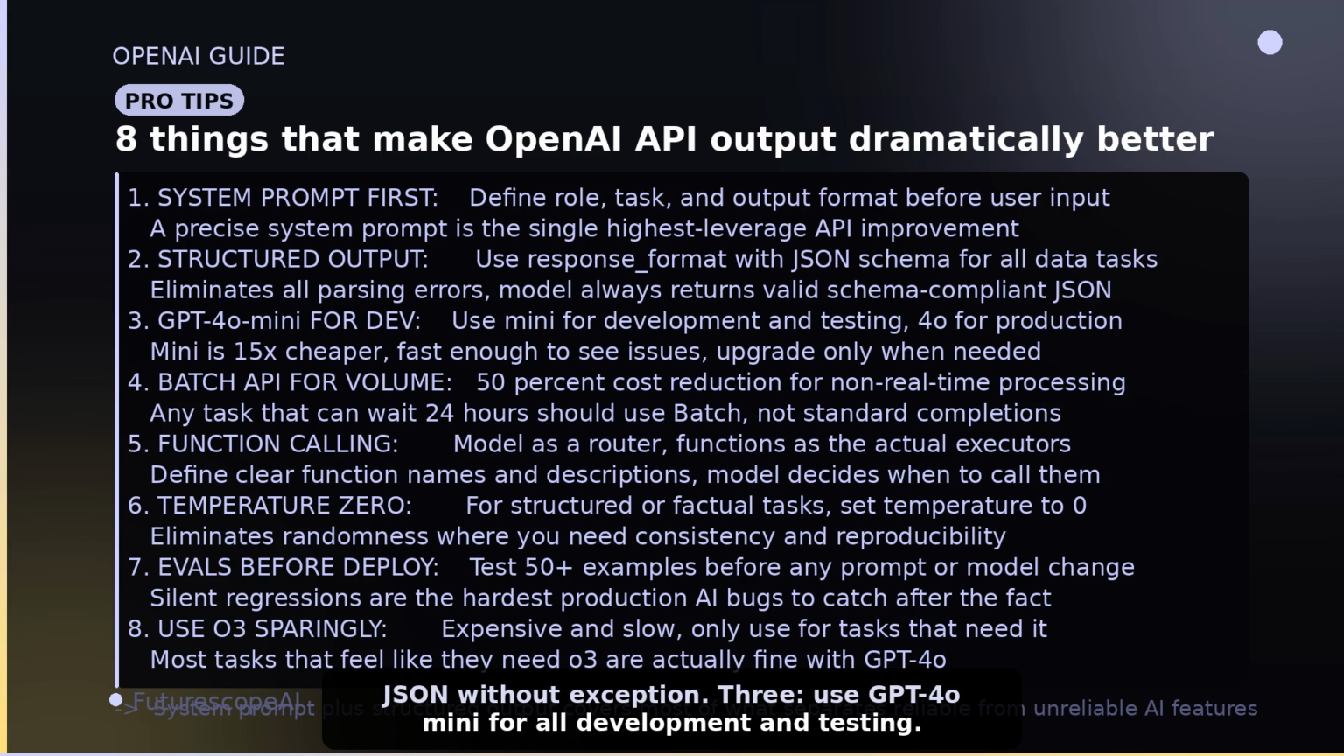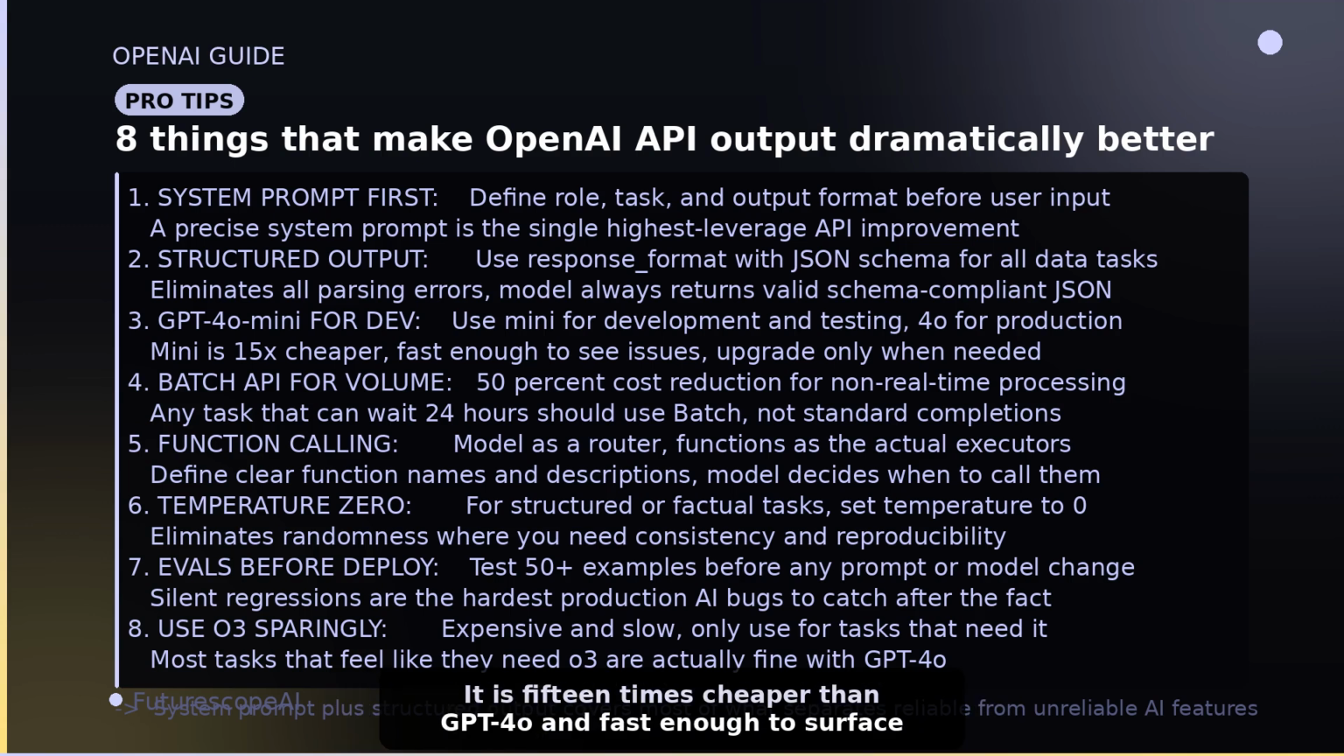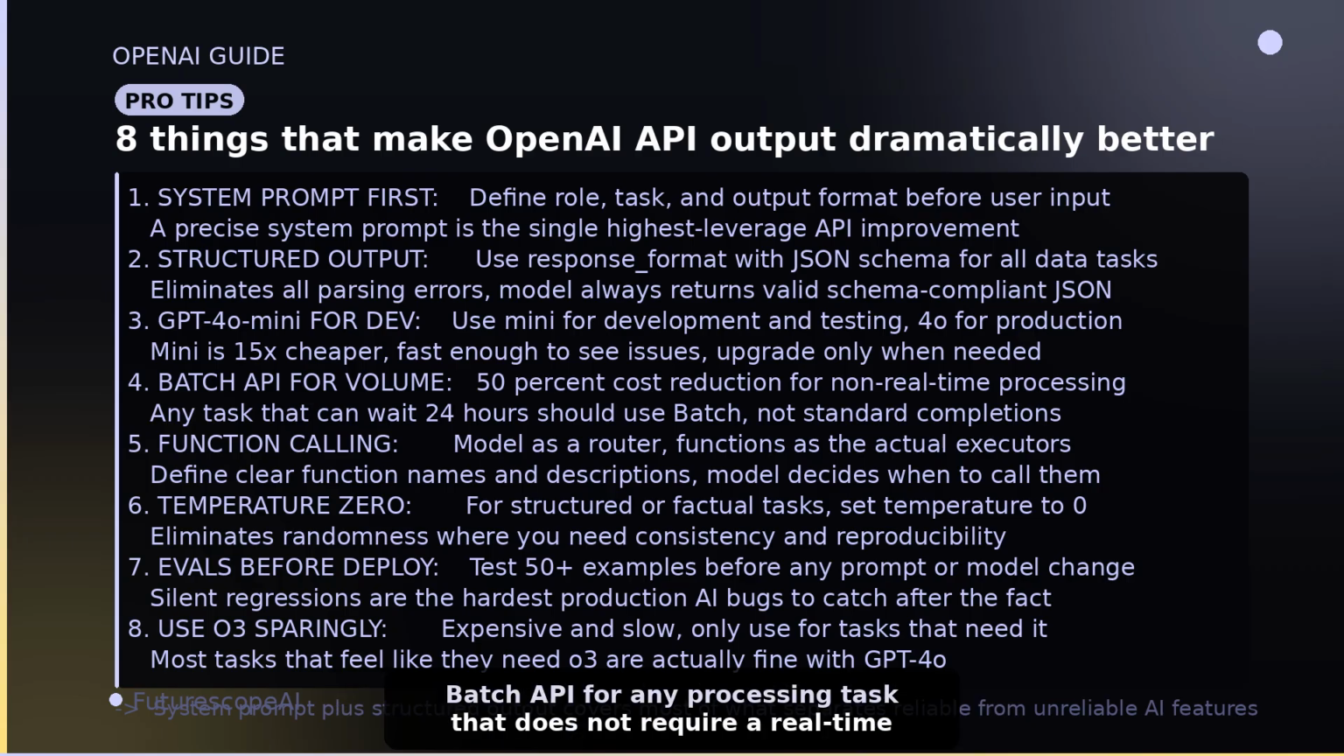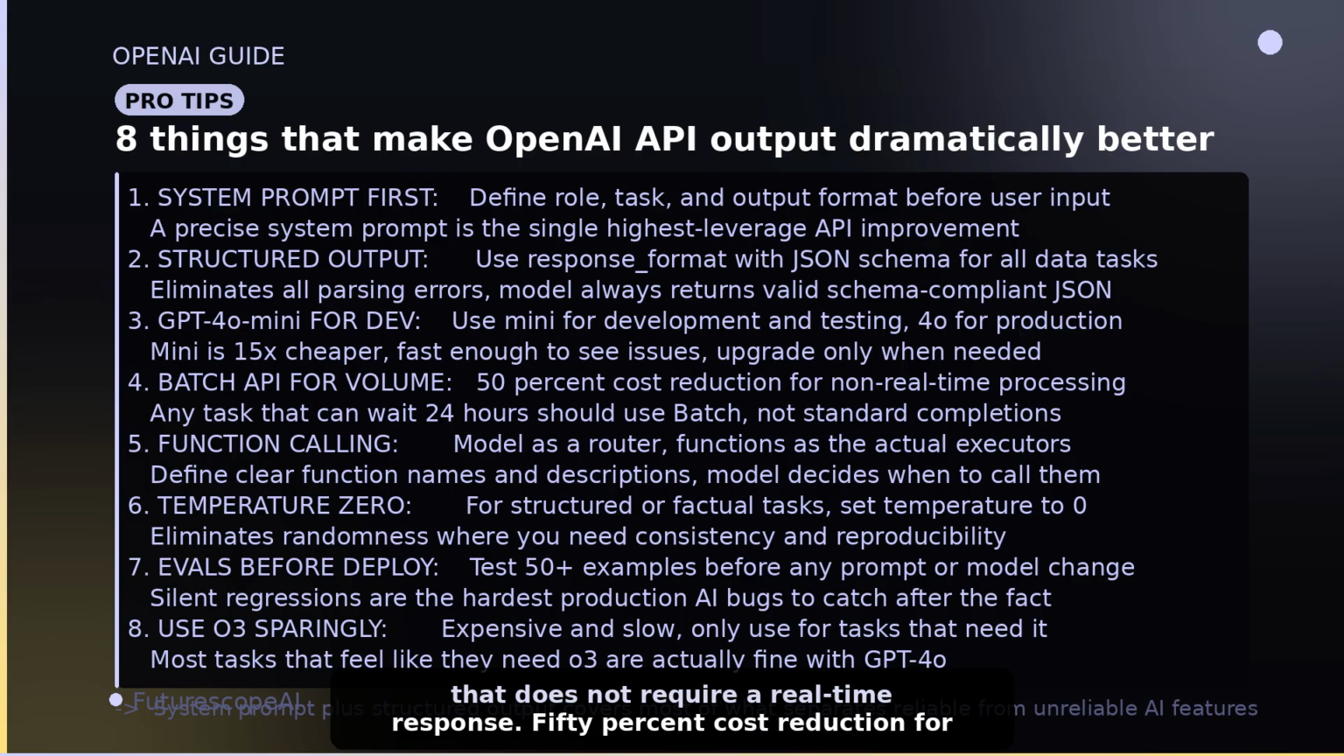3. Use GPT-4o Mini for all development and testing. It is 15 times cheaper than GPT-4o and fast enough to surface all issues. Upgrade to GPT-4o for production when you have confirmed the quality meets requirements. 4. Use the Batch API for any processing task that does not require a real-time response. 50% cost reduction for the same output.